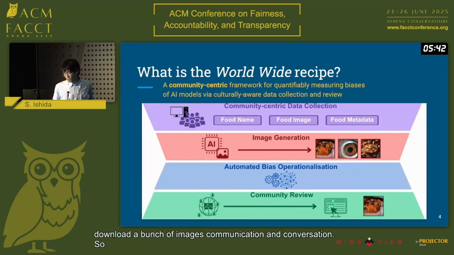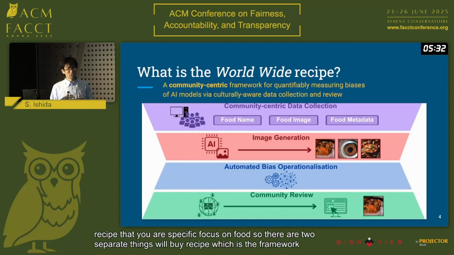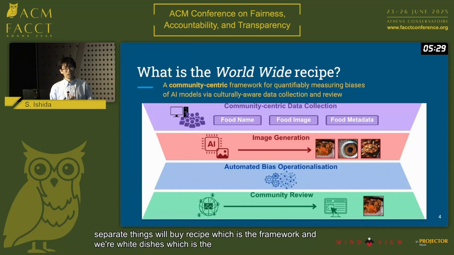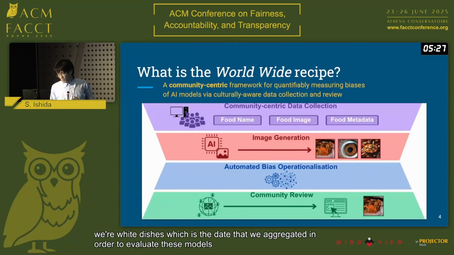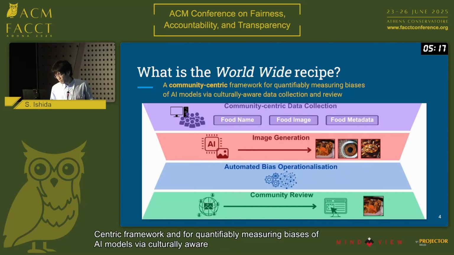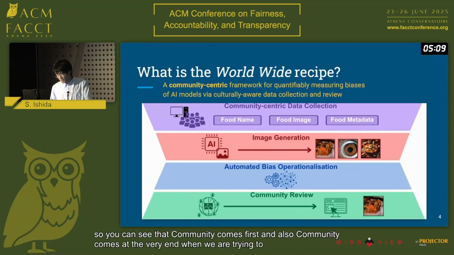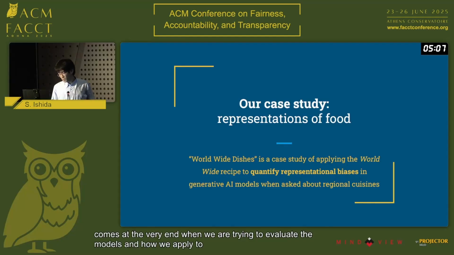So I would like to talk about how we apply this worldwide recipe to our specific focus on food. There are two separate things: Worldwide Recipe, which is the framework, and Worldwide Dishes, which is the data set that we aggregated in order to evaluate these models. So it's a participatory, community-centric framework for quantifiably measuring biases of AI models via culturally aware data collection and review. So you can see that community comes first, and also community comes at the very end when we are trying to evaluate the models.